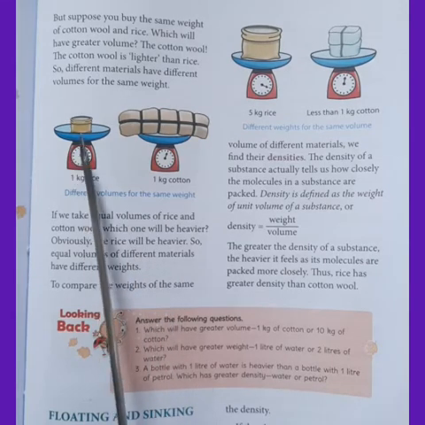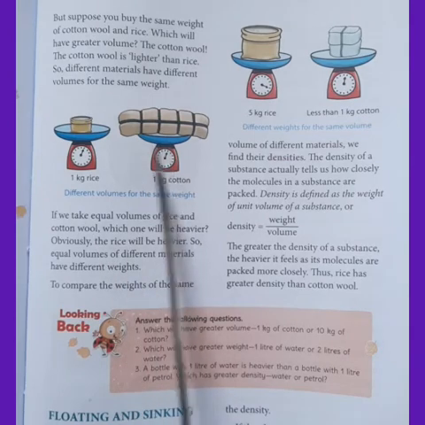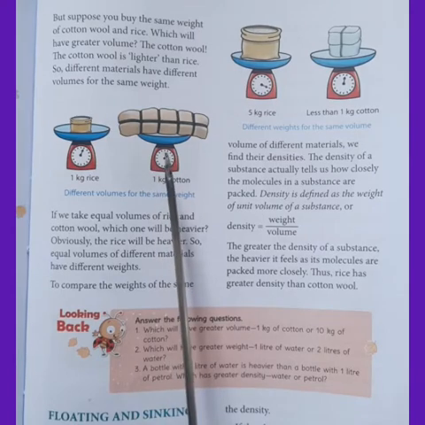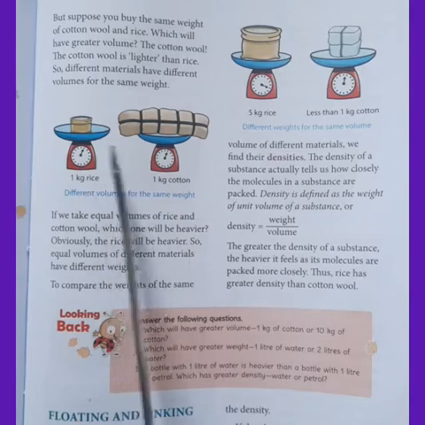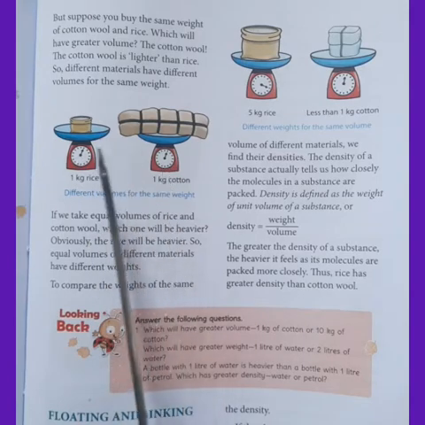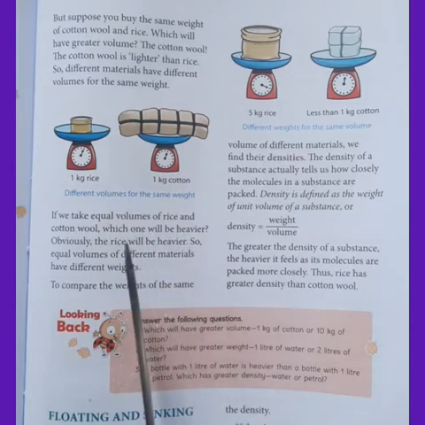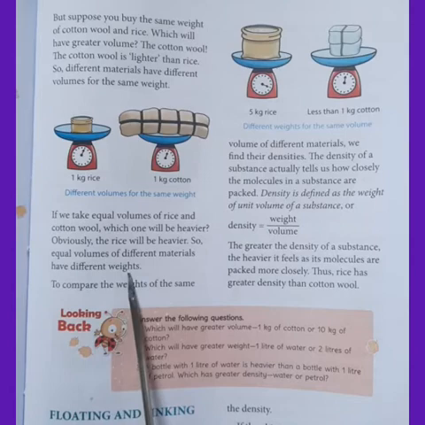Obviously, the rice will be heavier, isn't it? If we compare their volume, if we take equal volumes of rice and cotton wool, of course, rice will be heavier. So, equal volumes of different materials will have different weights.